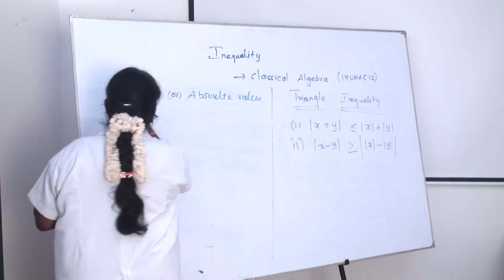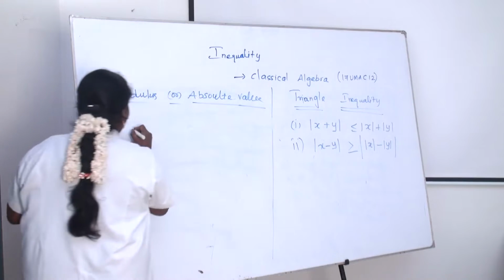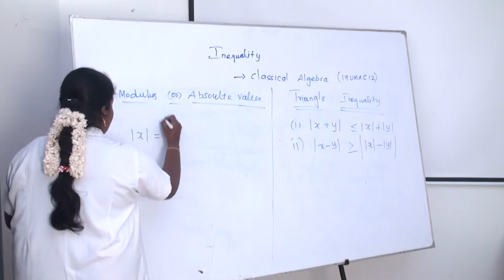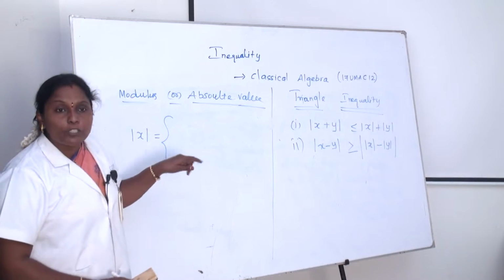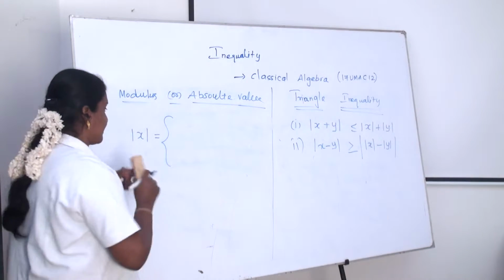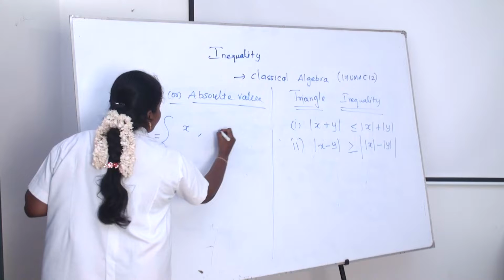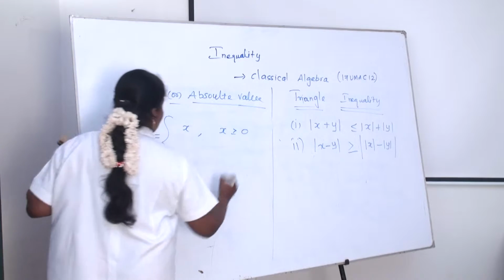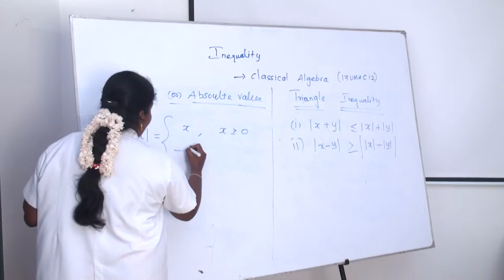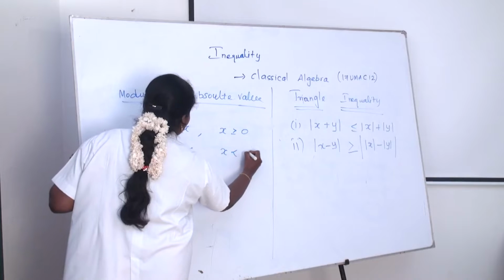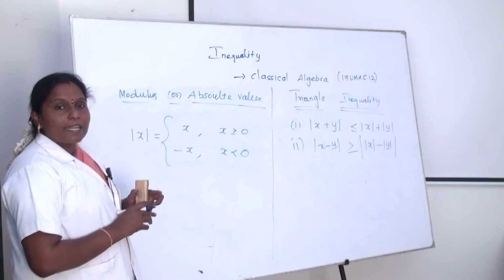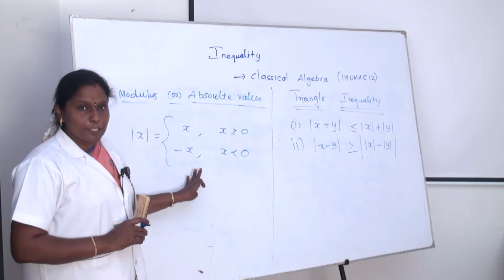Okay, what does that one mean? Here, modulus x, it is a modulus. How to define that modulus x? If it is x, it means x is greater than or equal to 0. If it is minus x, it means x is less than 0. It is the modulus definition.